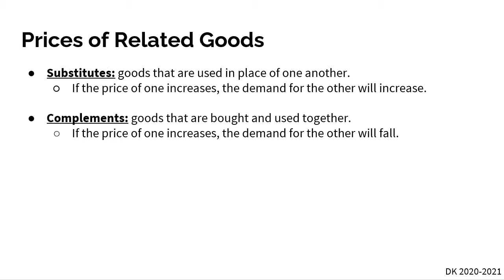Well, first, price-related goods are just substitutes and complements. Substitutes are just goods that are used in place of one another. So we said that an example of this is just Coke and Pepsi, right? So if the price of Coke goes up, well, our demand for Pepsi is going to increase. Because here, people don't want to buy Coke because it's more expensive, so they're going to buy the substitute good, which is Pepsi.